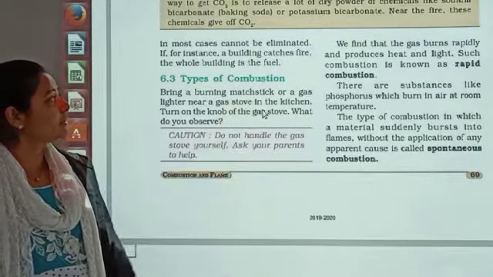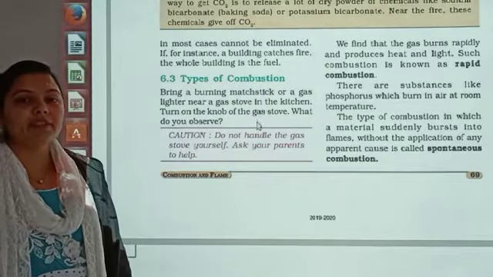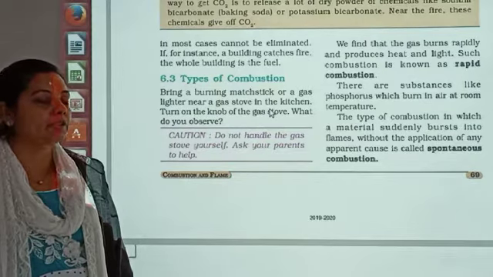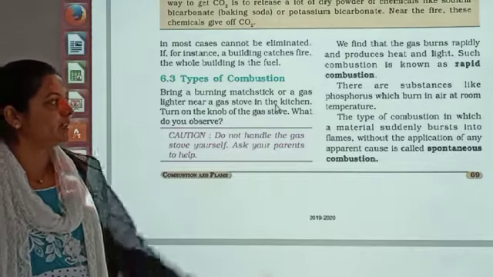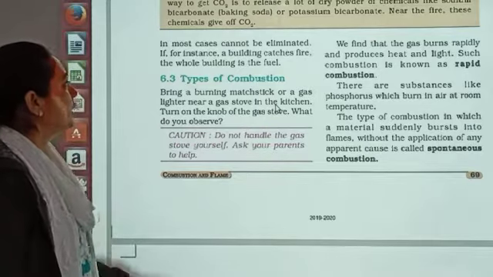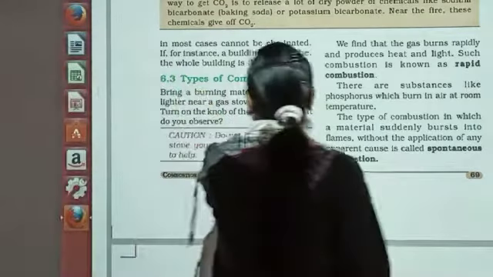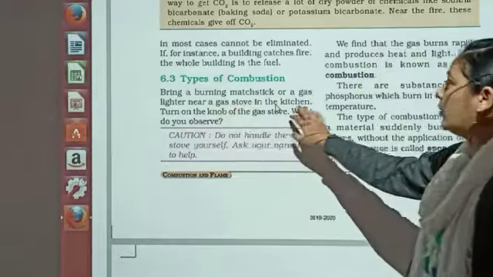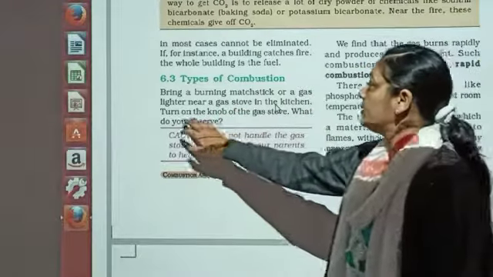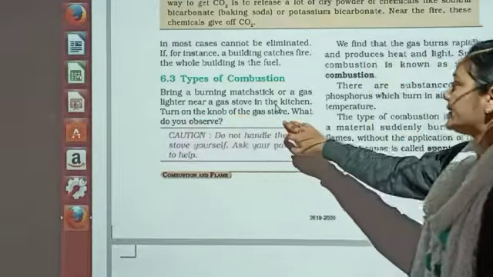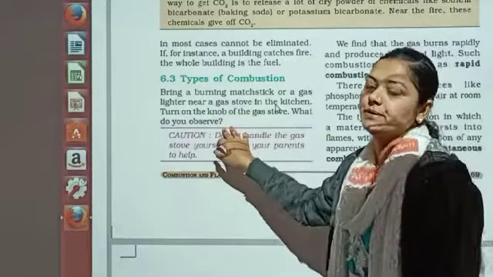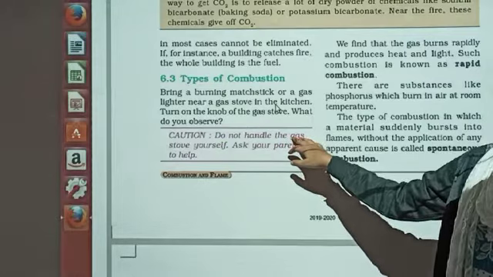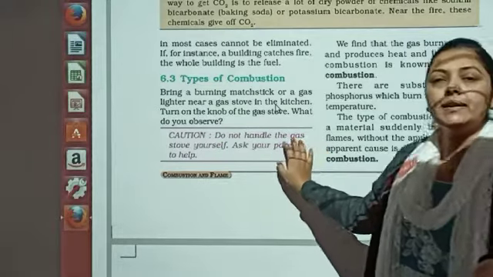We need to start with the types of combustion. Still, I gave you a little bit of idea about what the types of combustion are, but we will be doing this now in detail. So dear students, bring a burning matchstick or a gas lighter near the gas stove in the kitchen. Turn on the knob of the gas stove. What do you observe? This is a very frequent type of experiment, or we can say an activity which we are doing daily.